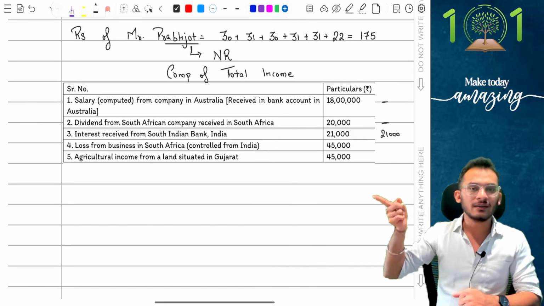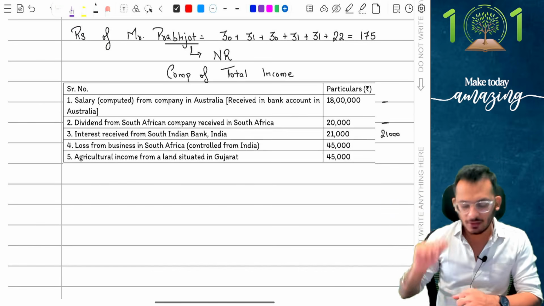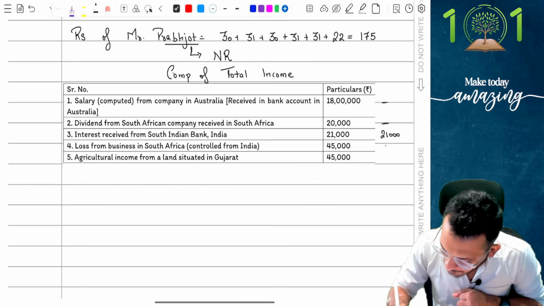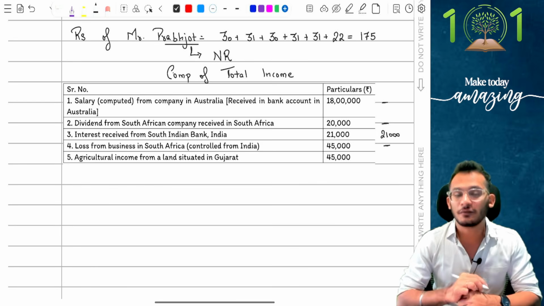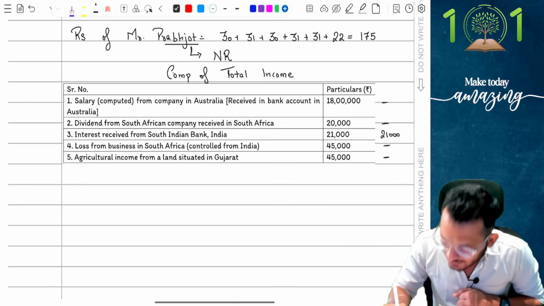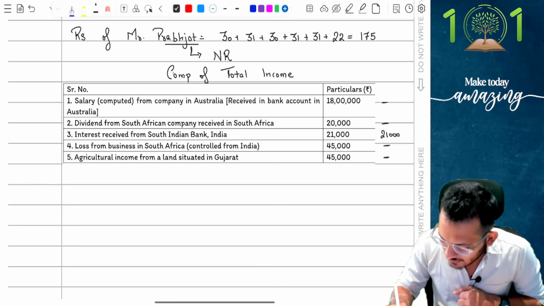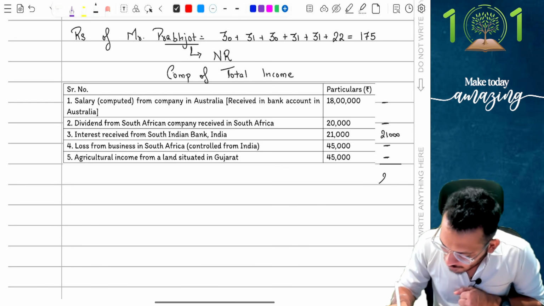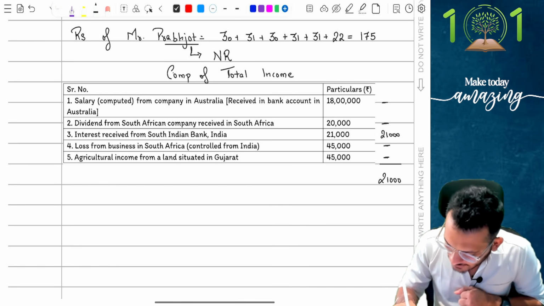Now, people, controlling word and everything is only relevant if you're an RNOR. I am not an RNOR, therefore this income is also not relevant to me. I'm going to ignore it. Finally, agriculture income from a land situated in Gujarat. Agriculture income is fully exempted, which means the answer is going to be 21,000 rupees. So my GTI is going to be 21,000 rupees.